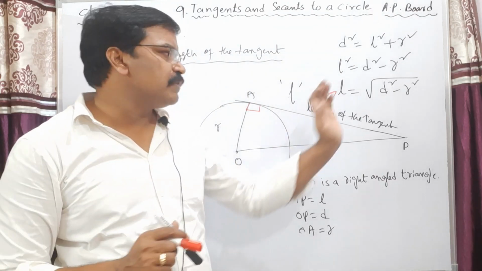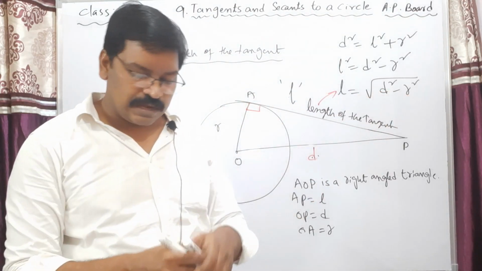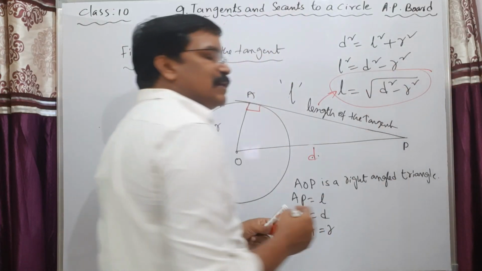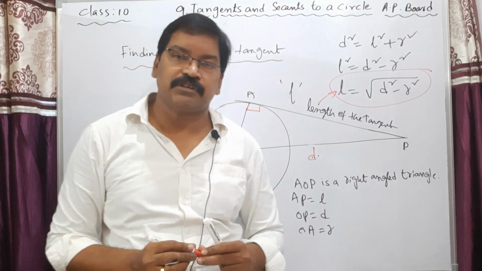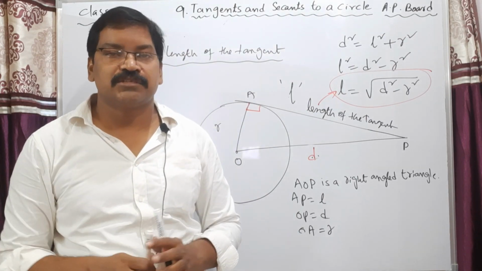My dear students, this is very important. To find the length of the tangent, we use this formula: l is equal to root of d square minus r square, where d is the distance between the center of the circle and the external point, and r is the radius of the circle.